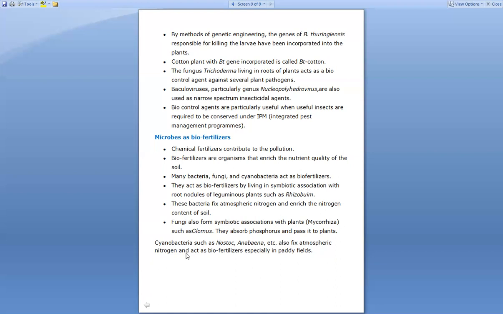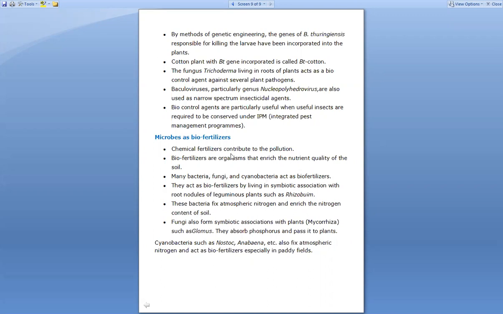And the last point is that the cyanobacteria such as nostoc, anabaena, etc., also fix atmospheric nitrogen and act as biofertilizers, especially in paddy fields, right? So here the cyanobacteria, right? We saw about three things, that is bacteria, fungi, and this third one, cyanobacteria. These are also responsible for fixing the atmospheric nitrogen, and they act as biofertilizers, right?